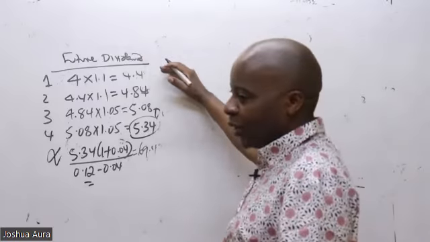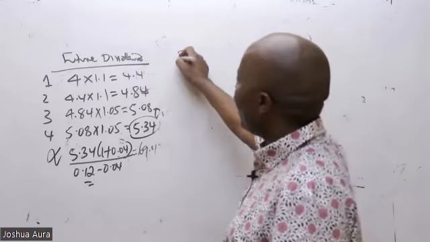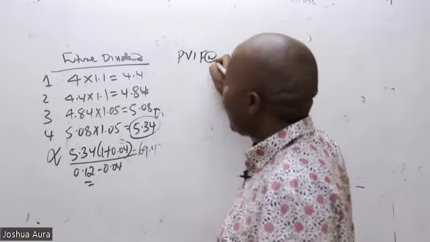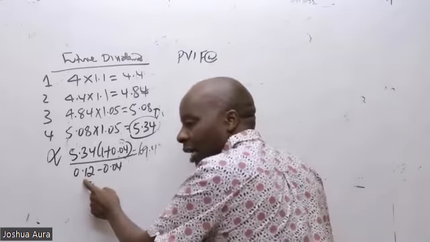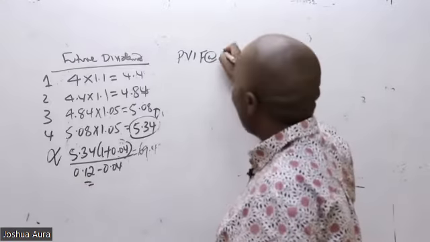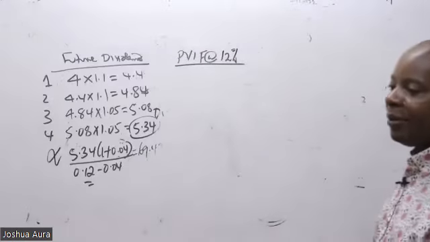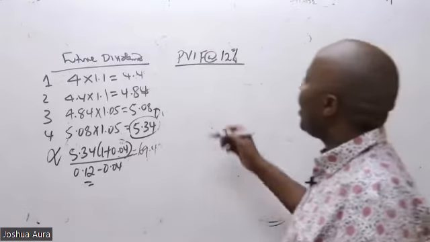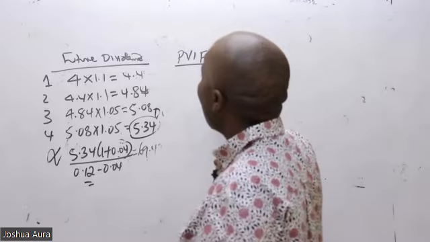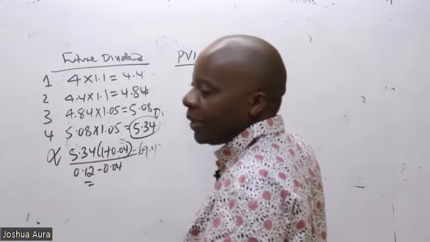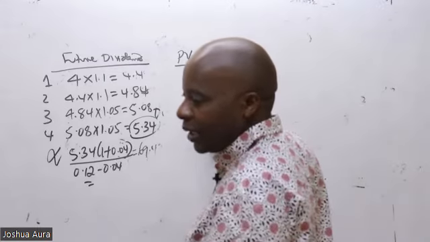So for the future dividends, give us PVIF at the same cost of capital used here, PVIF at 12%. We happen to have 12% in our tables.